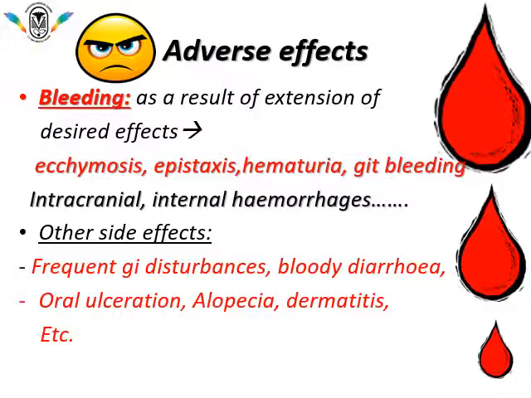Friends, now let us talk about adverse effects of anticoagulants. Obviously, bleeding can be considered as a result of extension of desired effect, or over-treatment with anticoagulant would lead to bleeding. That will be reflected as ecchymosis, epistaxis, hematuria, GIT bleeding. Sometimes, if it is a very high dose, then intracranial bleeding or internal hemorrhages also can occur. Other side effects: frequent GI disturbances, bloody diarrhea, hematemesis, oral ulceration, alopecia, dermatitis, etc.